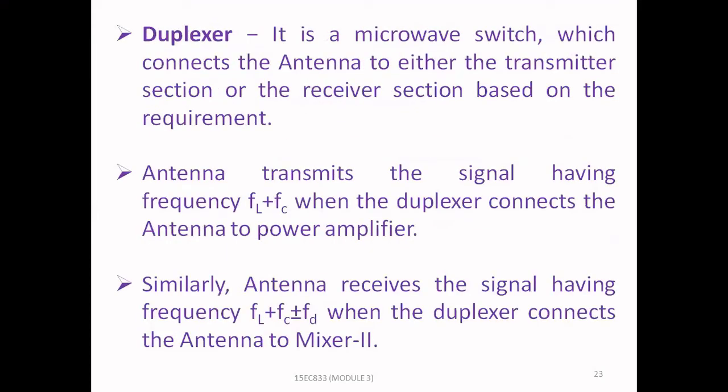Duplexer: it is a microwave switch which connects the antenna to either the transmitter section or the receiver section based on the requirement. The antenna transmits the signal having frequency FL plus FC when the duplexer connects the antenna to the power amplifier. Similarly, the antenna receives a signal having frequency FL plus FC plus or minus FD when the duplexer connects the antenna to mixer 2.